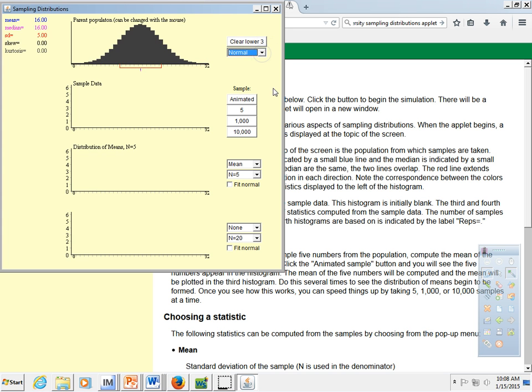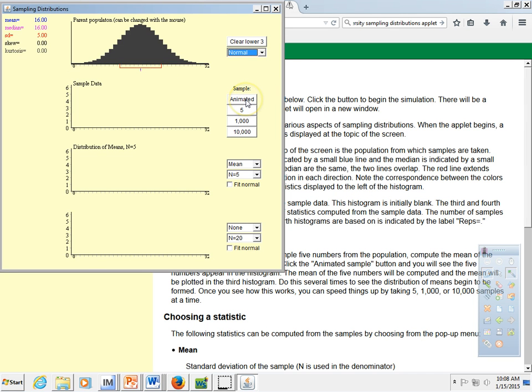So I'm going to take a look at a normal population distribution and then a skewed population distribution. And what I'm going to ask the applet to do is to pull samples of different sizes from a population, at least originally, where the distribution of this quantitative variable is normal, with a mean of 16 and a standard deviation of 5.